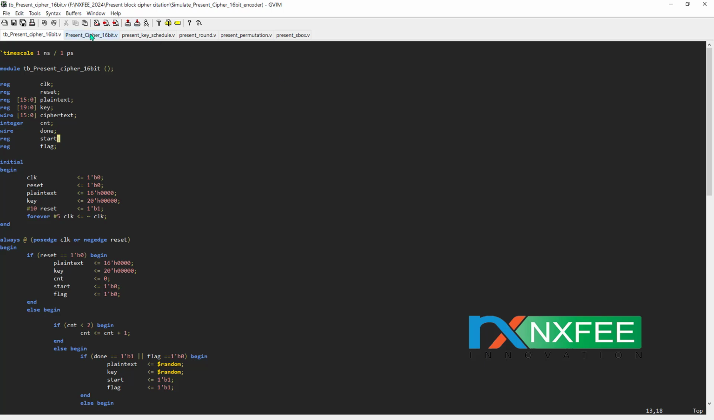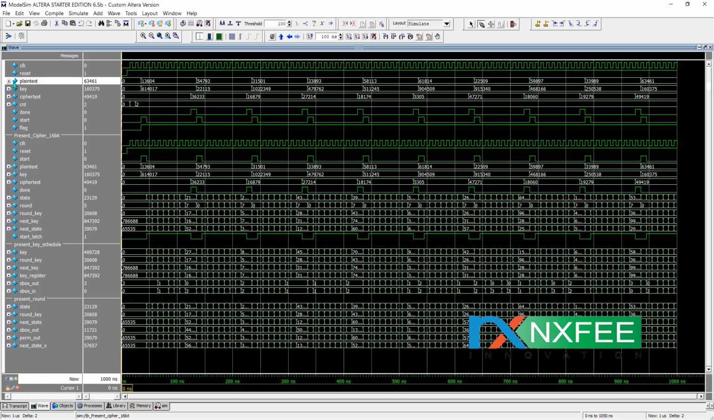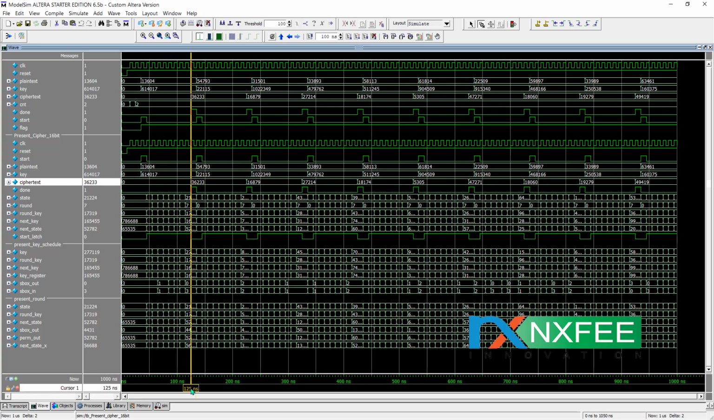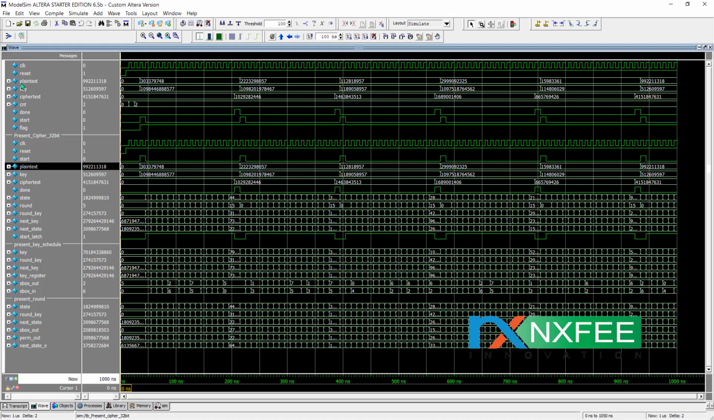Here is the Verilog HDL coding for the 16-bit architecture, this one is the 32-bit, and this one is the 64-bit, followed by the simulation results. This one is the 16-bit: the plain text, the key input and the cipher text. Each cipher text is generated, and a different key is also used for each cipher. We can fix any single key for all the inputs, or it is also possible to use a variable key.